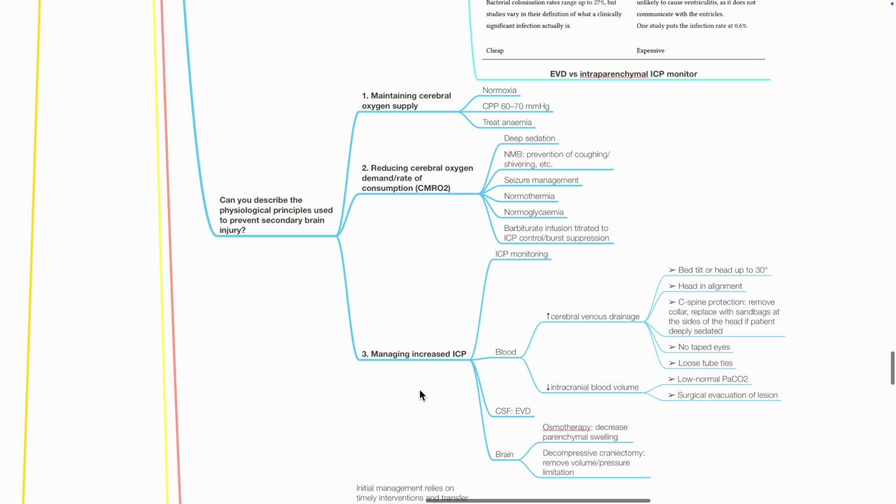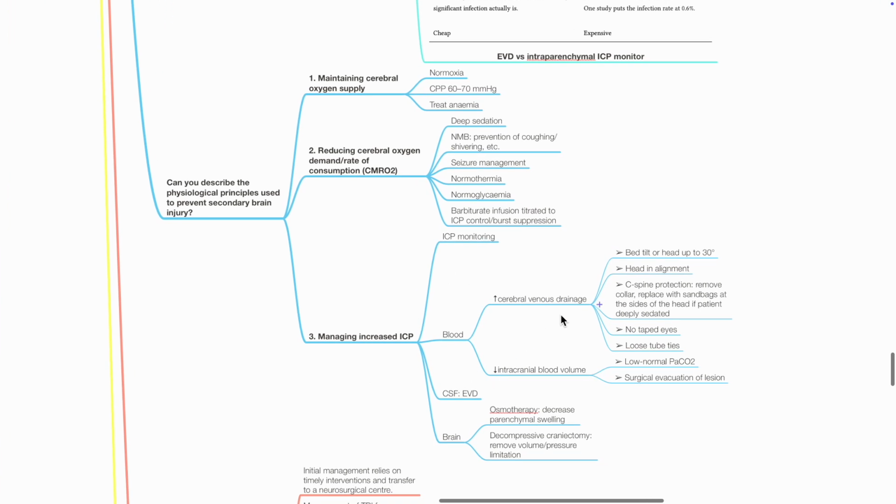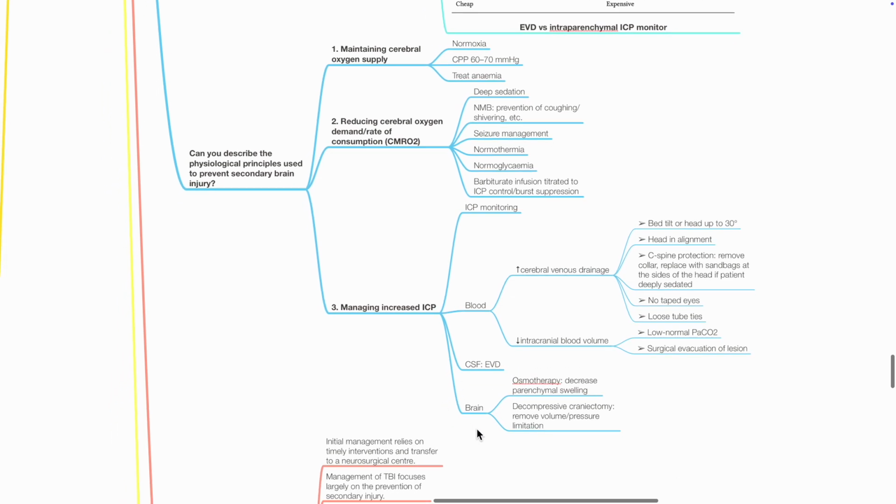Managing raised ICP via ICP monitoring, increasing cerebral venous drainage with bed tilt or head up to 30 degrees, head in alignment, C-spine protection, no tape on eyes and loose tube ties, reducing intracranial blood volume by low normal PaCO2 and surgical evacuation of the lesion, CSF drainage via EVD, and osmotherapy to reduce parenchymal swelling, decompressive craniectomy to remove volume or for pressure limitation.